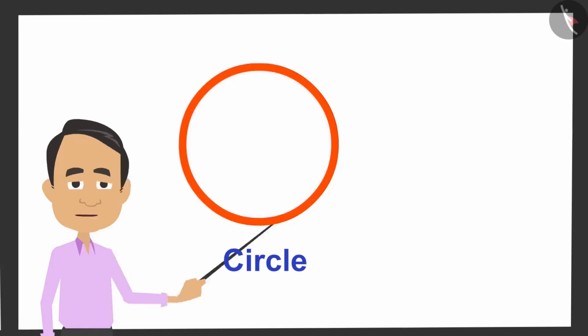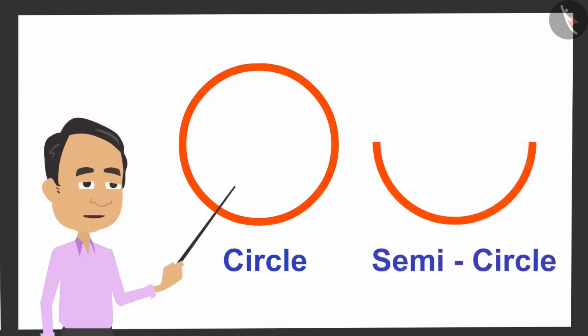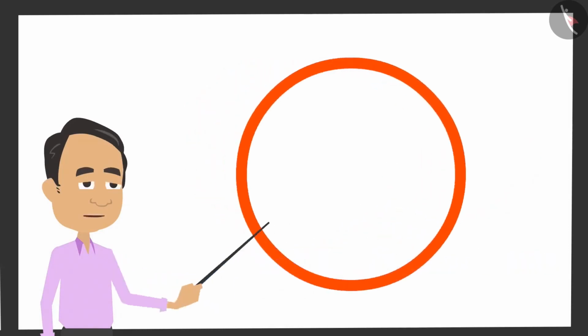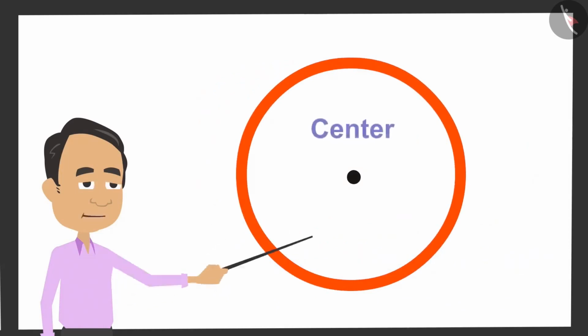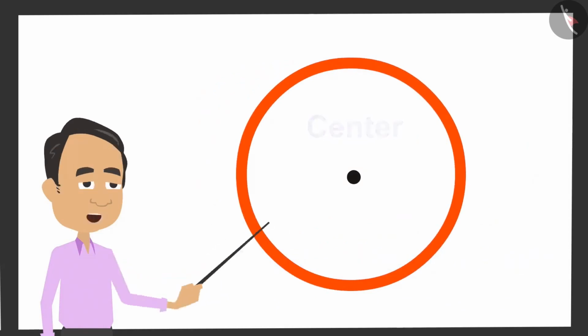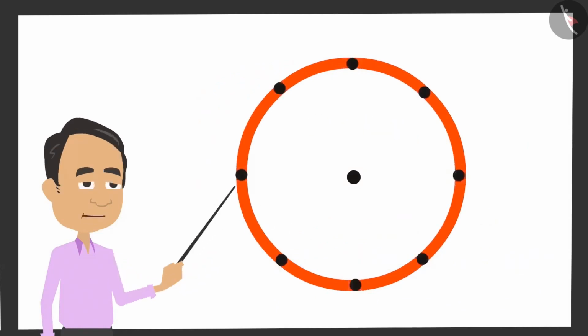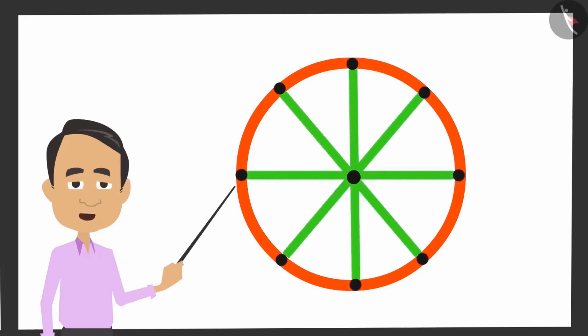Now, the first thing you need to know about a circle is that it is a closed shape because it has a boundary on all sides. See, we cannot call this figure a circle. The dot you see in the middle of the circle is the center of the circle. There are many lines going from the center to the boundary of the circle, and we need to know that all these lines are equal in length.